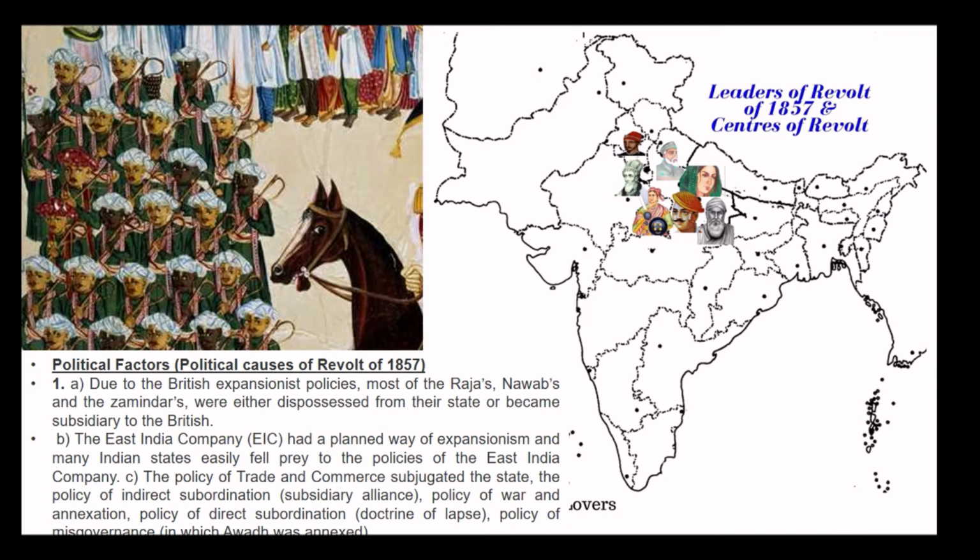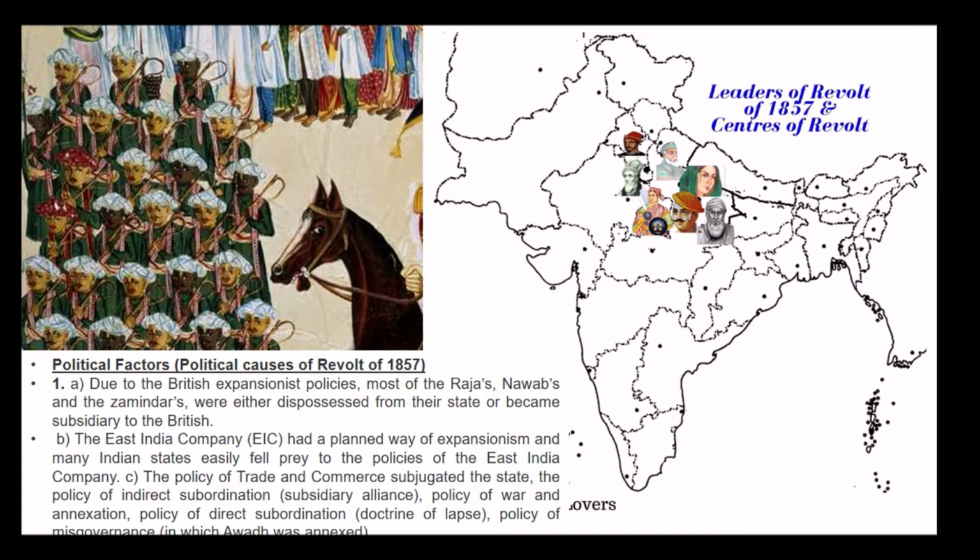The policy of trade and commerce subjugated the state, and the policy of indirect subordination, subsidiary alliance, policy of war and annexation, policy of direct subordination, doctrine of lapse, policy of misgovernance in which Awadh was annexed. So, the Britishers' expansionist policies are one of the causes for the 1857 revolt.